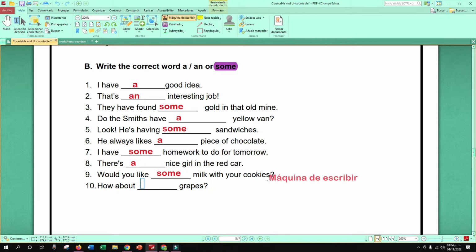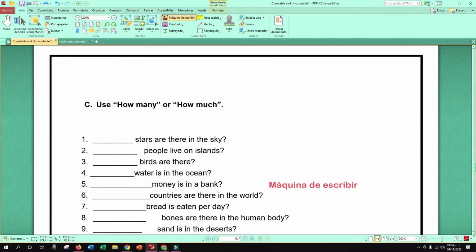Good. 10. How about grapes? That is plural, right? Some. Some grapes. Perfect. Very good, girls. Excellent. So, let's do the other.